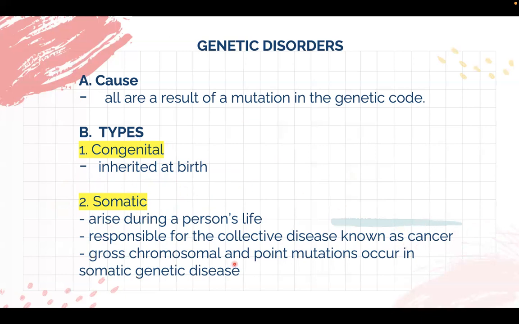Next, gross chromosomal and point mutations occur in the somatic gene disease. So yung mga nagkakaroon ng cancer or the somatic cells, natatandaan ba sa DNA replication natin, nandun po sila na nangyayari sa ating mga telomerase, diba? Yung mga shortening, yung imbis na mag-copy siya sa normal genes or sa normal DNA, nagkakaroon ng mali or errors during the replication or doon sa kanyang telomeres, and then nagiging uncontrolled na siya, and then ang nangyayari ay nagiging somatic cells na siya or what we call the cancers.